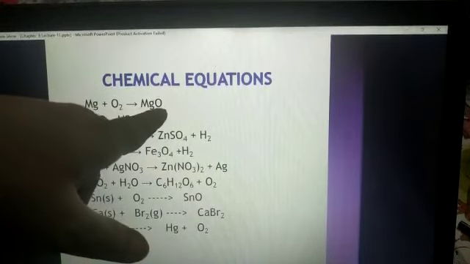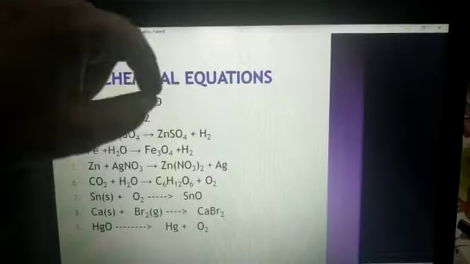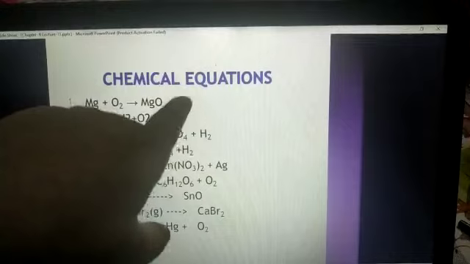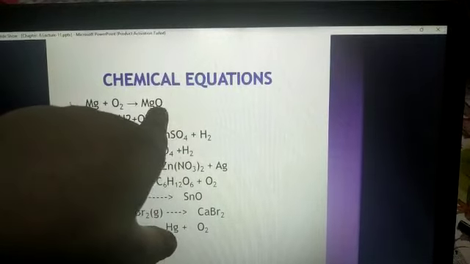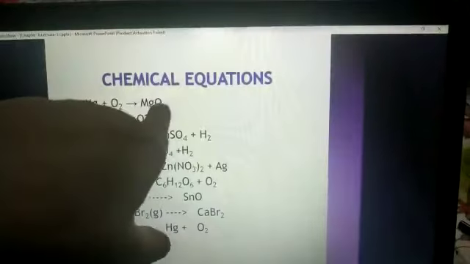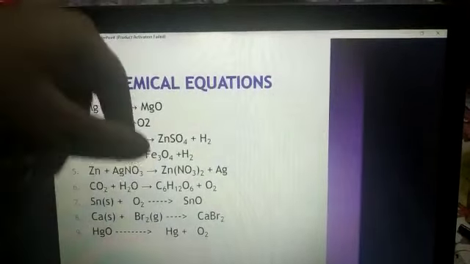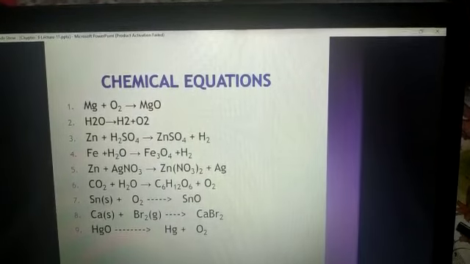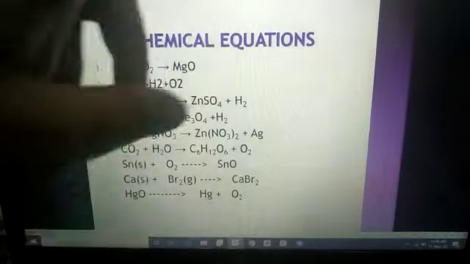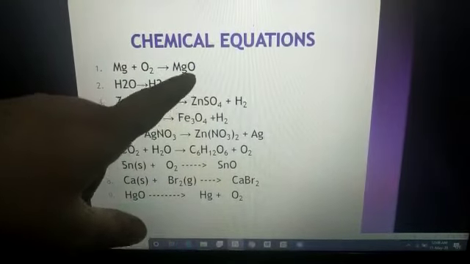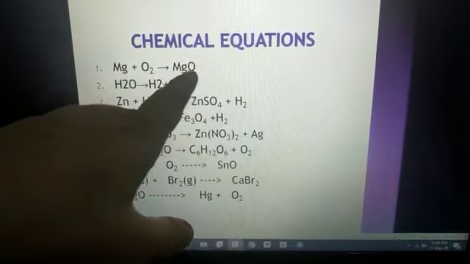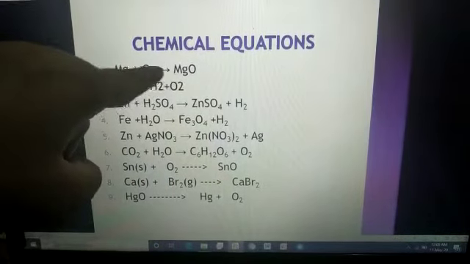Reason is that if you are putting 2 over there, it means the formula is changed, because 2 is not in the formula of oxygen, which shows that you have 2 atoms of oxygen, but in the formula of magnesium oxide there is only 1 oxygen atom. So make sure that always, we are unable to add any number in the formula. We can add over here.